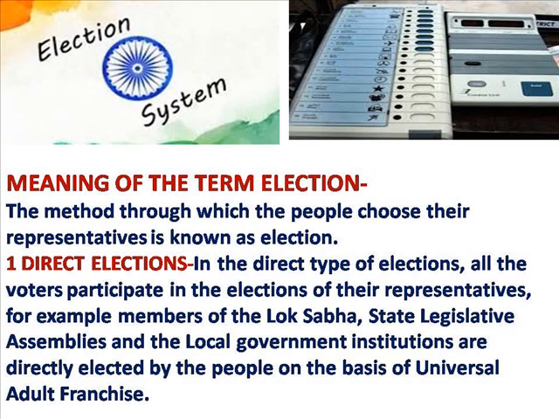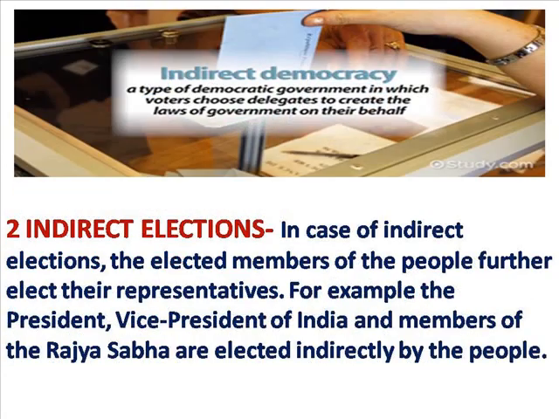Universal adult franchise means when all the adult citizens, irrespective of property, education, race, religion, gender, or other differences, have been given the right to vote. The process is popularly known as universal adult franchise. Next, we will discuss indirect elections.